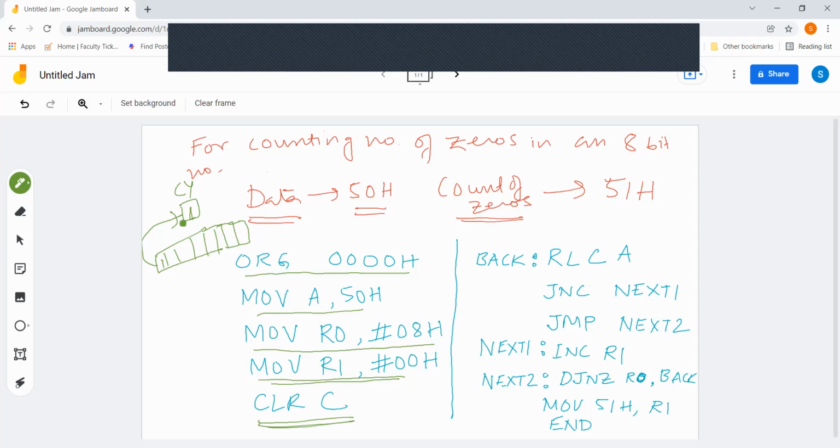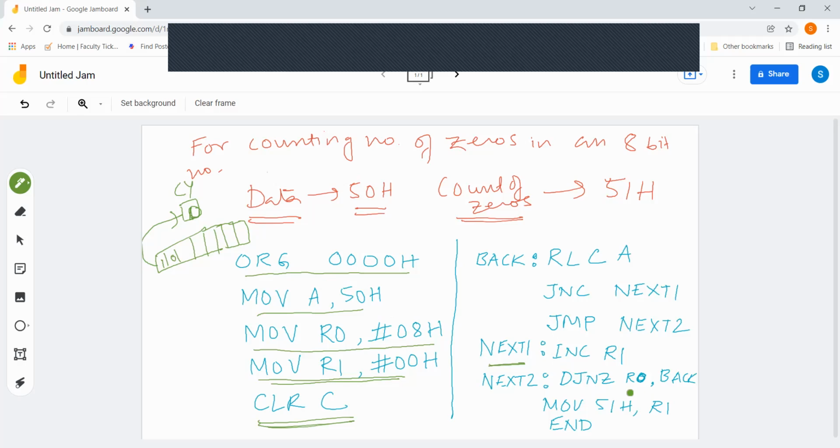Again rotate it once. Let's say the next position is having 0. So this 0 will be stored in carry. Now JNC, that means jump on not carry: if it finds that the carry bit is 0, that is, no carry is there, it is going to go to NEXT 1. NEXT 1 is this location. What is there over here? INC R1. I already told that the R1 register we are using as the storage place of the number of zeros. So once it gets 0 at carry position, it is going to increment the R1 register by 1.